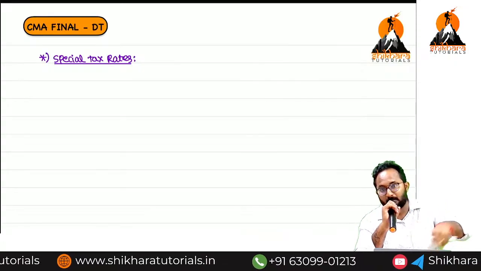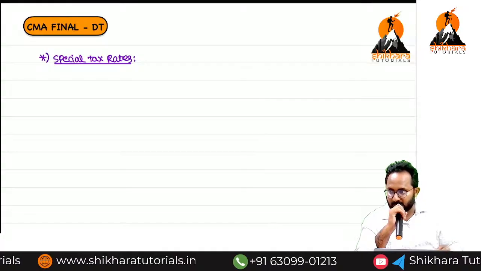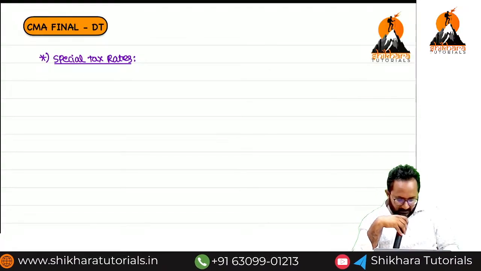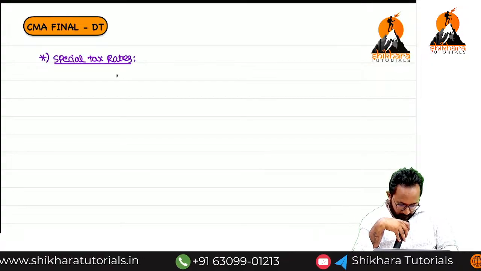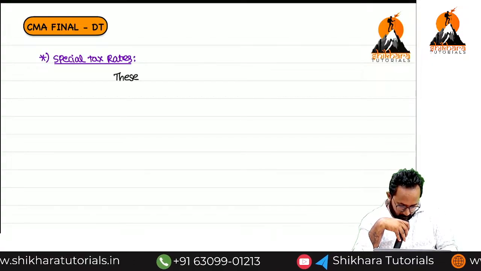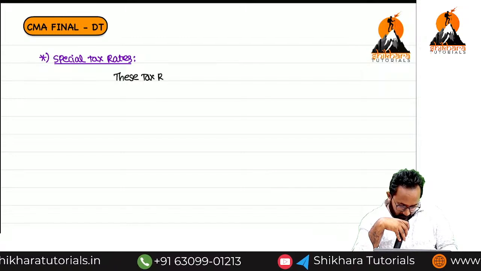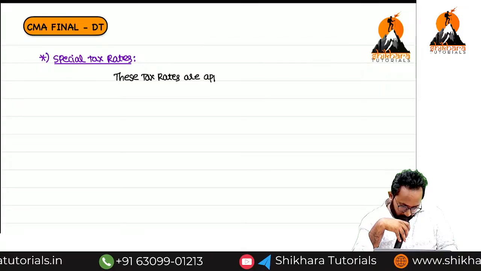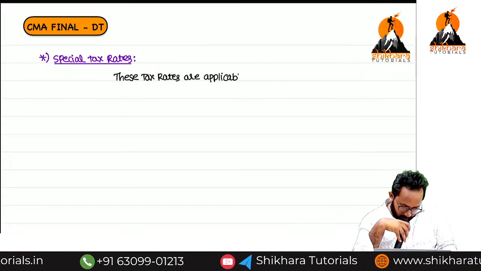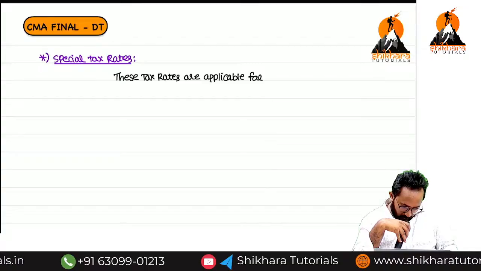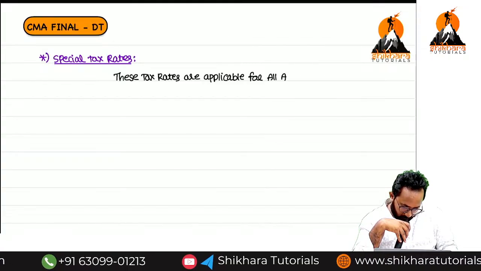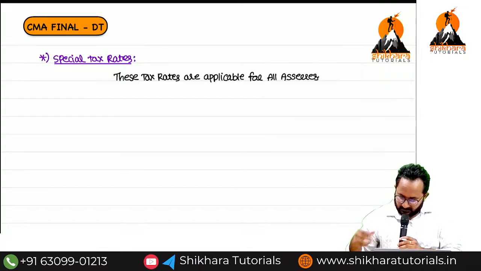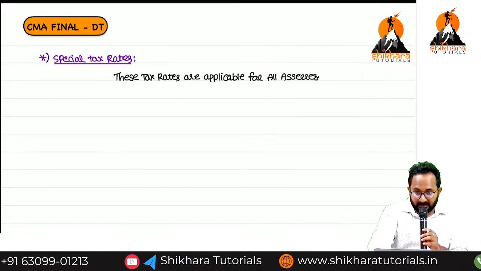These tax rates are applicable for all assessees. Please write it down.